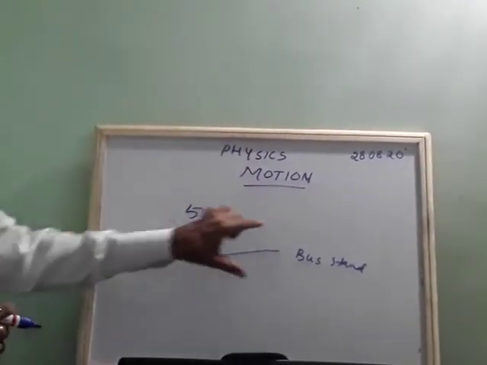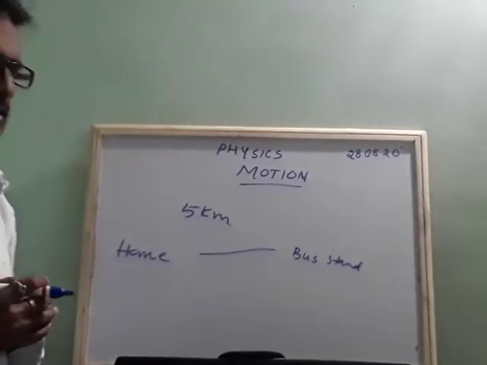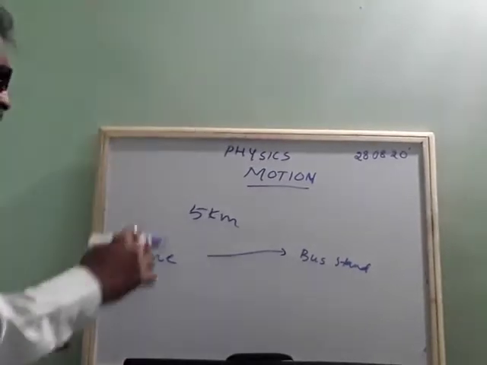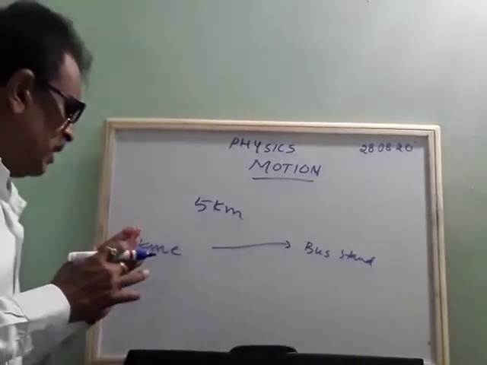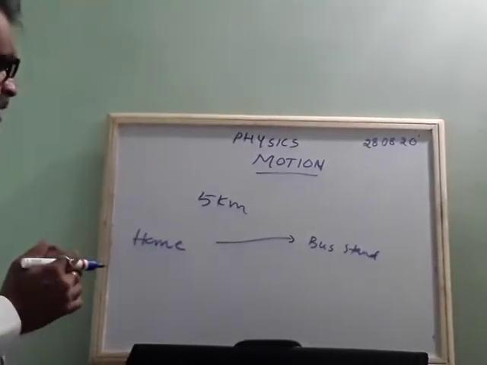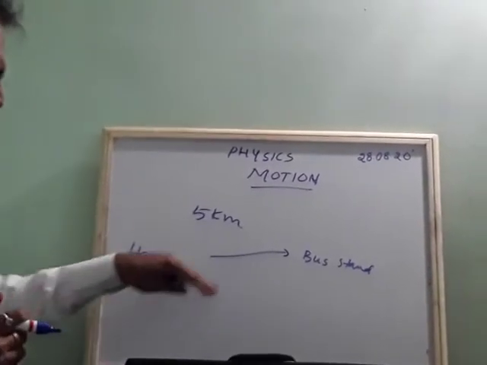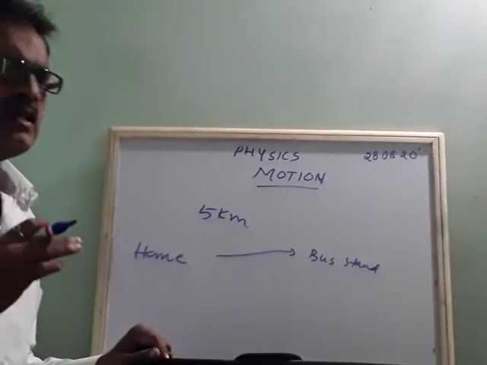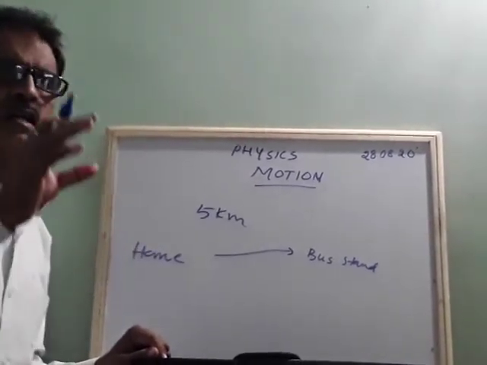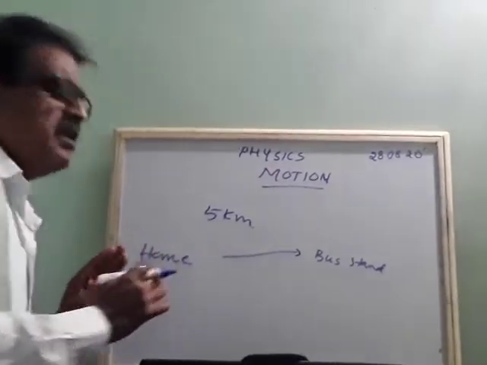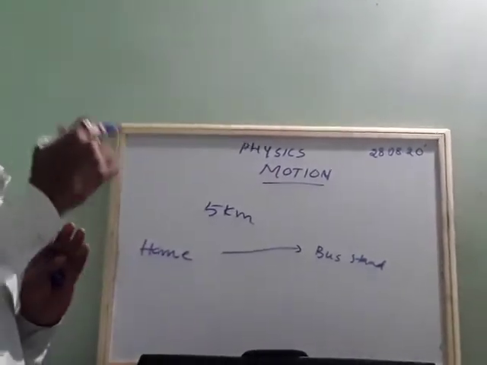From home you are moving to the bus stand, maybe in the north or south direction, or whatever the direction, you are moving from one place to another place. Firstly, this describes the motion of the object. Whenever motion takes place, there should be an origin, the starting point of any object, from where it starts moving.